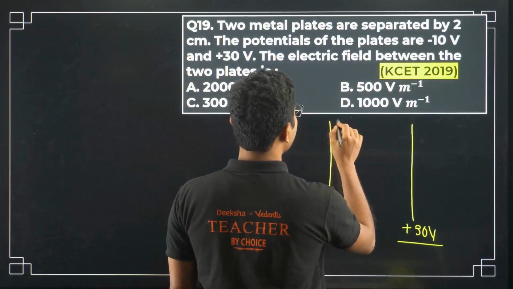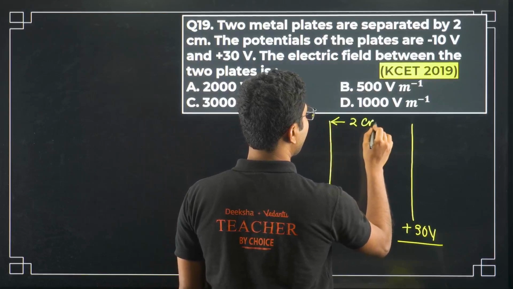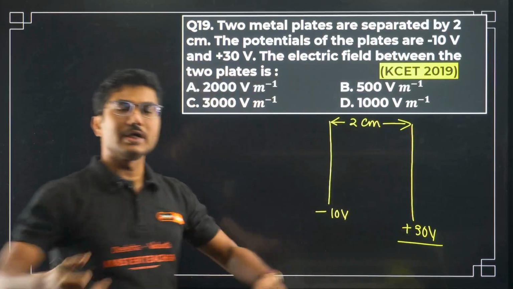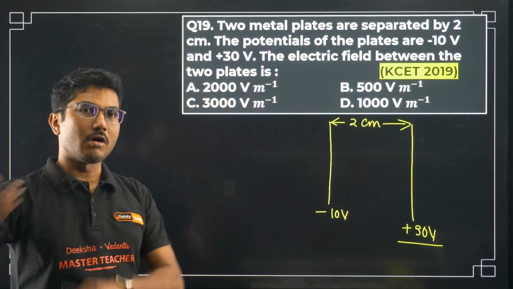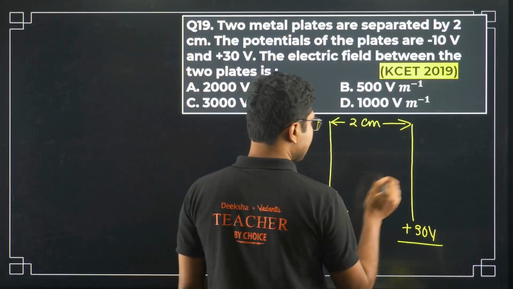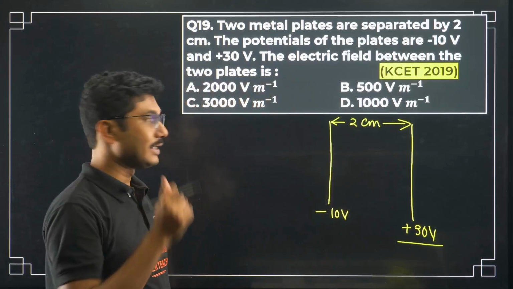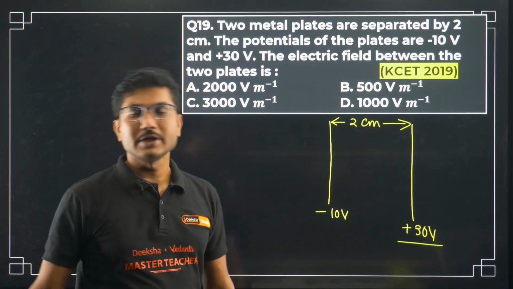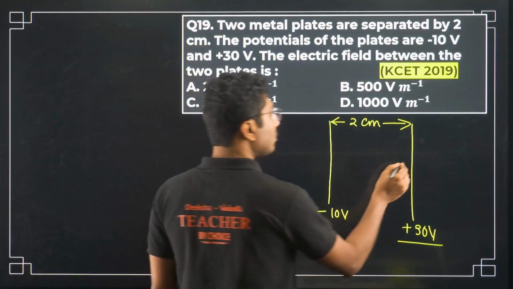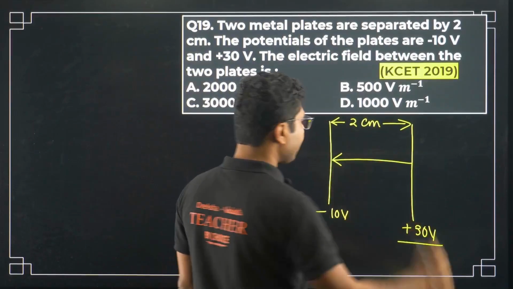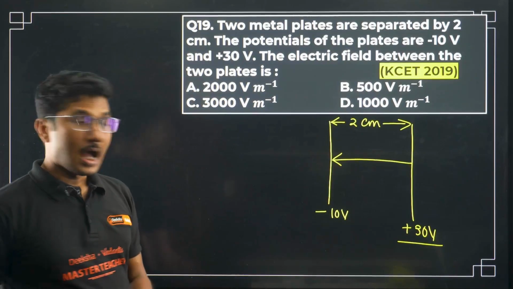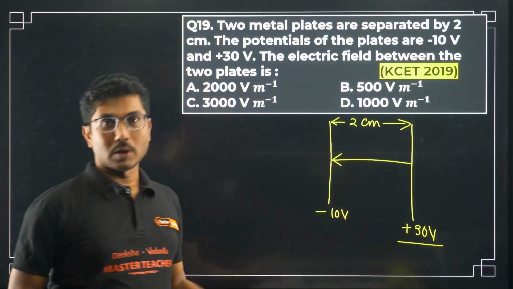So this is also a very common question. We have solved some questions, and by solving questions you develop the skill of how to solve this. Now what will be the direction of electric field? You have to remember, electric field always points from higher potential to lower potential.